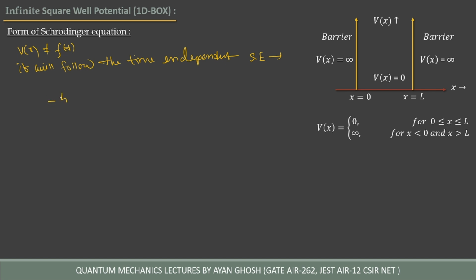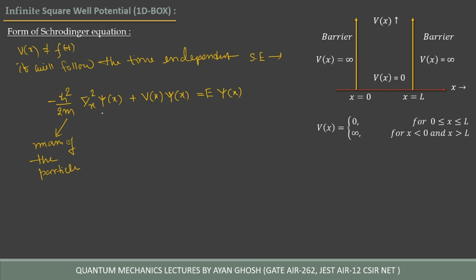That is minus h cross square divided by twice m, del 2 psi of x over del x2, plus V of x psi of x, is equal to E times psi of x. So this is the mass of the particle.